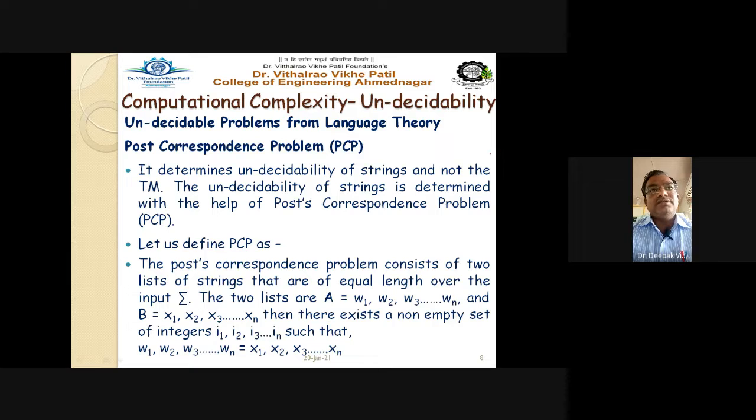So see here, the post correspondence problem, PCP, determines undecidability of strings and not the Turing machine. The very first statement you have to remember is that the PCP, or the post correspondence problem, is a problem from the language theory. It is related with your strings and not the Turing machine.